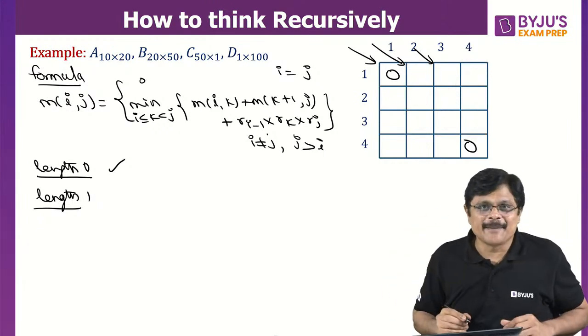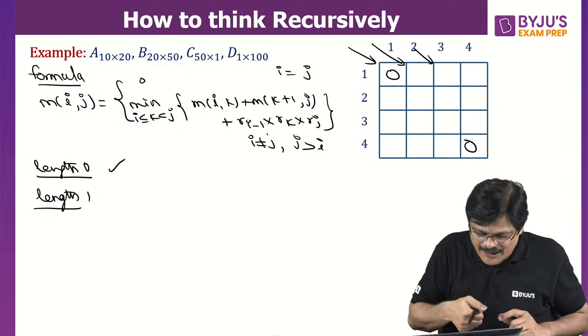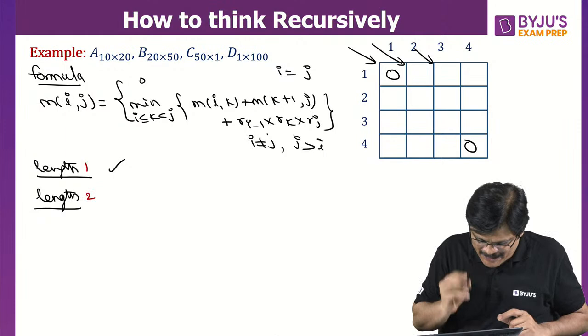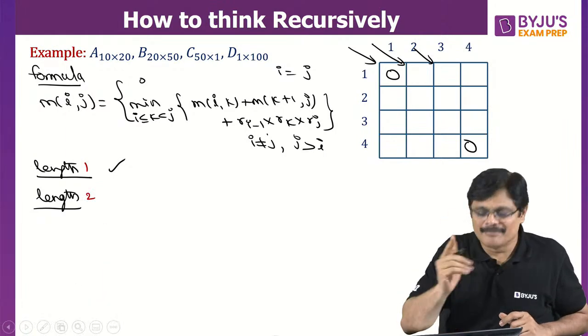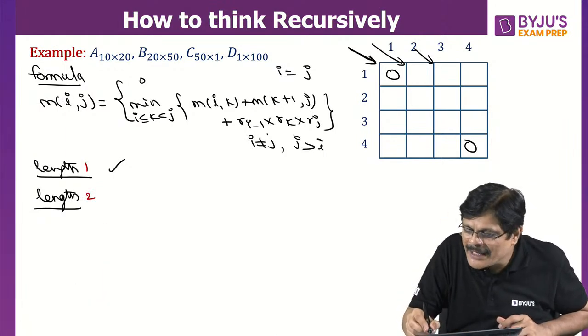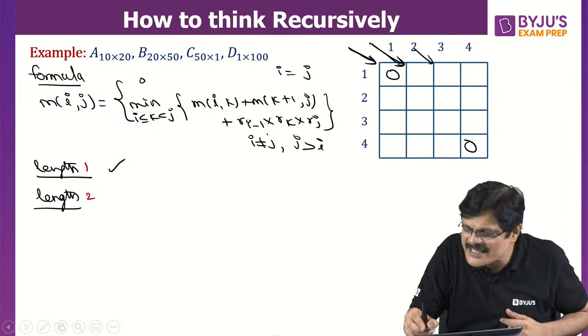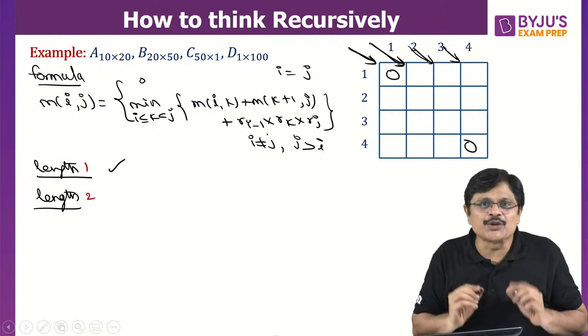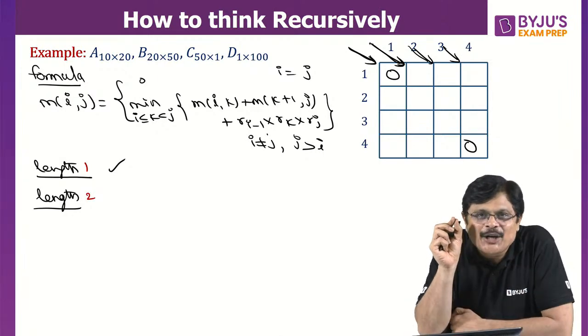Now see this carefully. Sorry, I made a mistake, sir. It is length 1, it is length 2. This is length 1, length 2 means 2 matrices, length 3 and this is length 4. Am I clear? Length 2, that is 2 matrices I need to multiply.